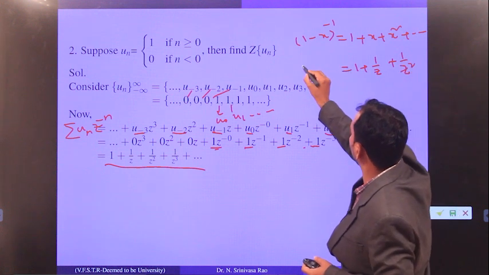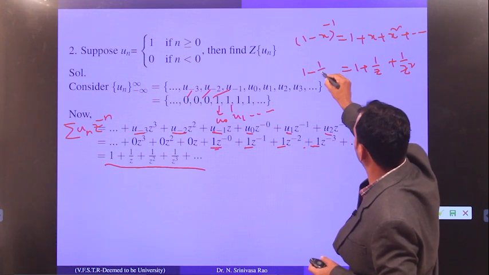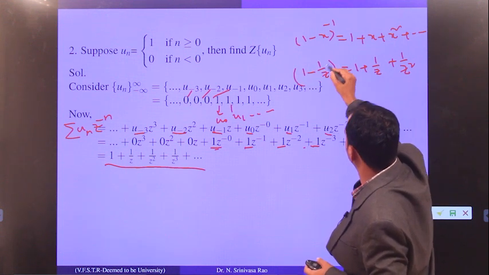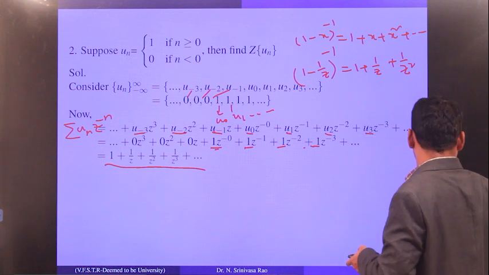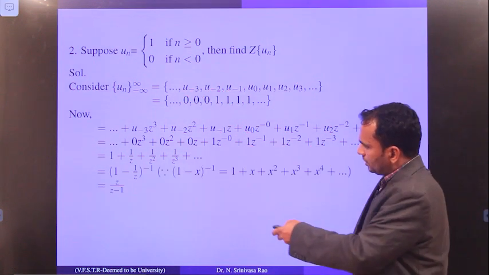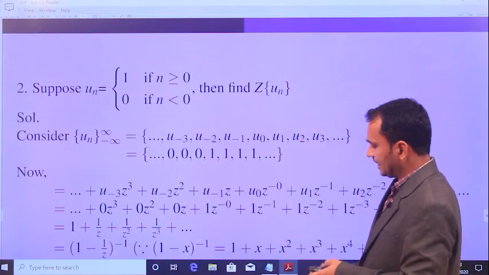So therefore this is 1 minus 1 by z whole power minus 1 expansion.